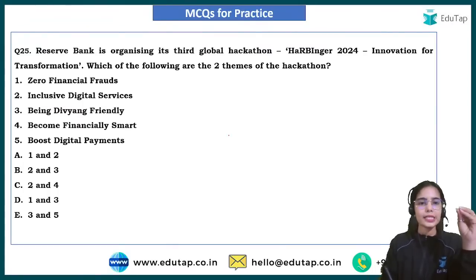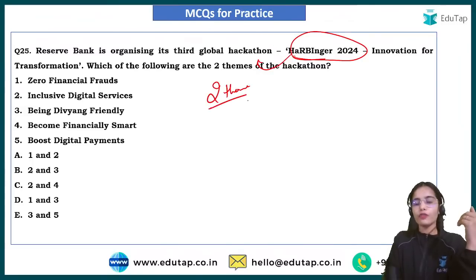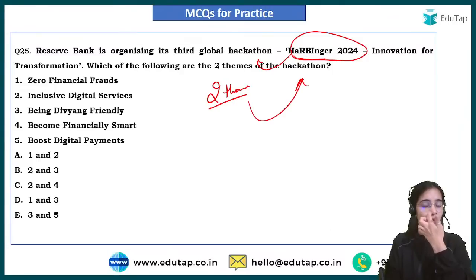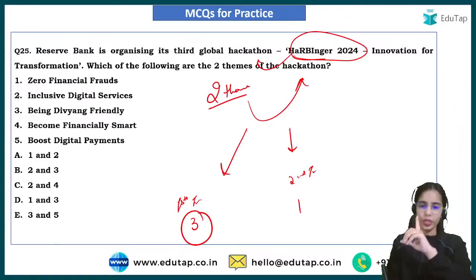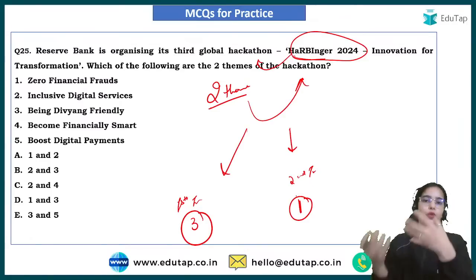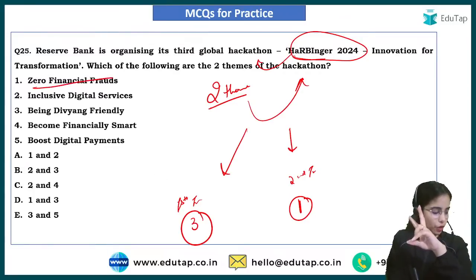Next is that there was Harbinger 2024, the third global hackathon that has been recently conducted by the Reserve Bank of India. Which of the following are the two themes of the hackathon? Actually, in Harbinger 2024, there were two themes. Under the first theme, there were 3 problem statements. Under the second theme, there was only 1 problem statement on which the solutions were taken by the RBI. So the two themes were zero financial frauds and being Divyang friendly. So this is the idea.